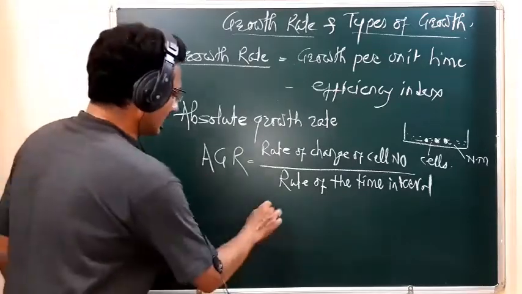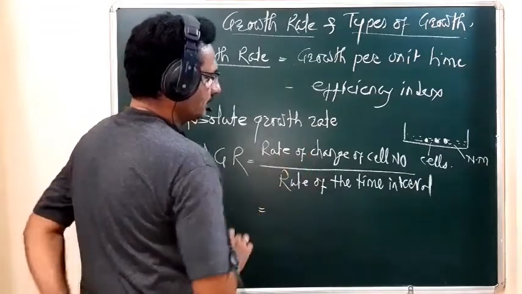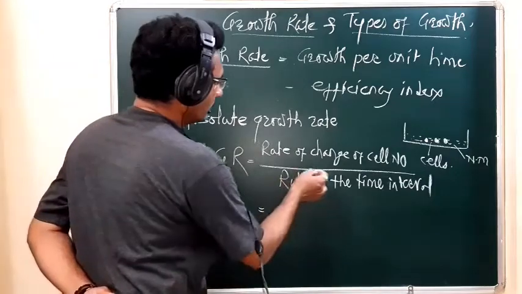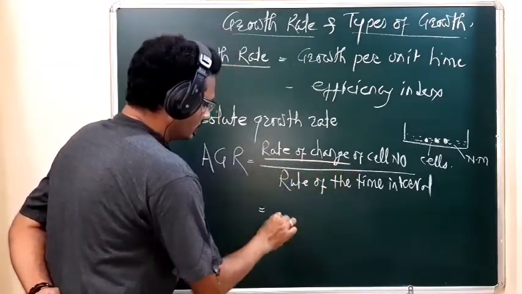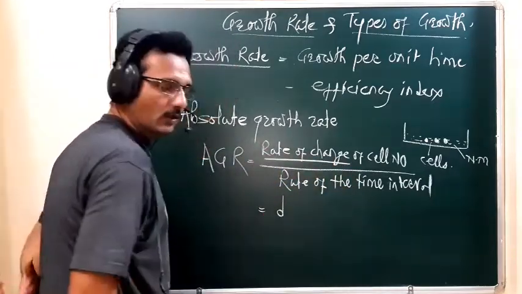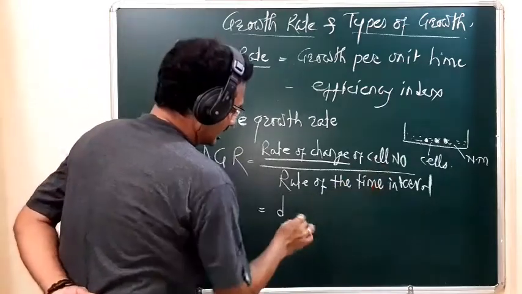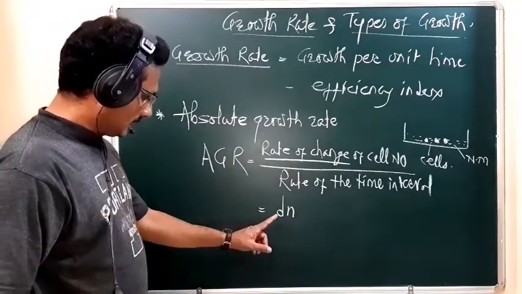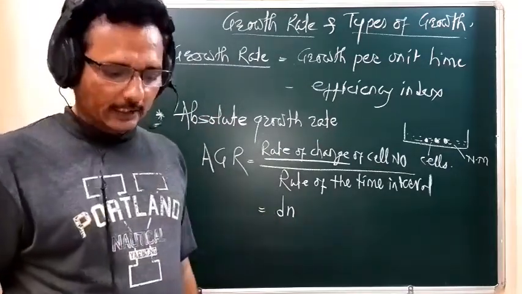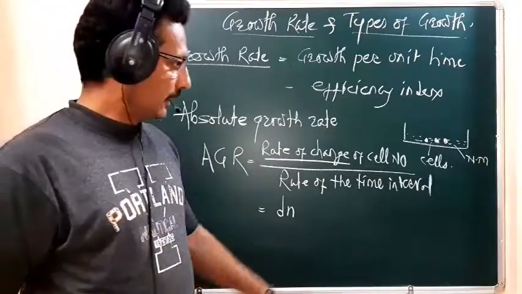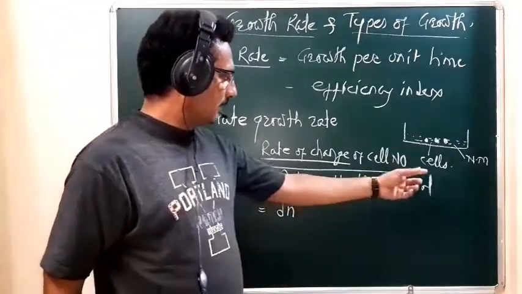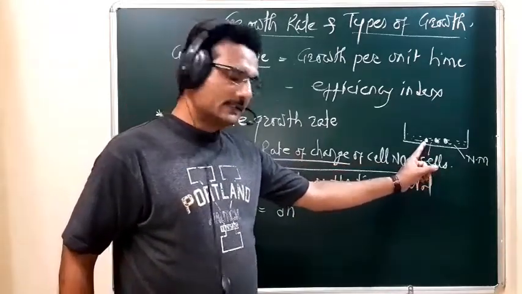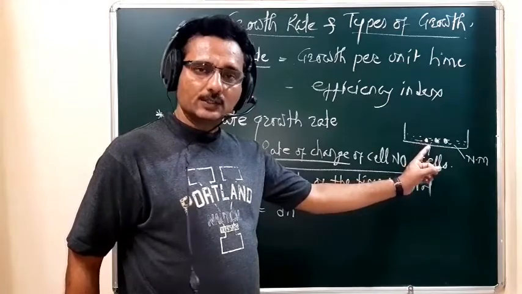For the rate of change we use the letter small d, and for the cell number we use the letter small n. So dn means the change in cell number. Suppose in this nutrient medium 3 cells are visible during the initial stage.